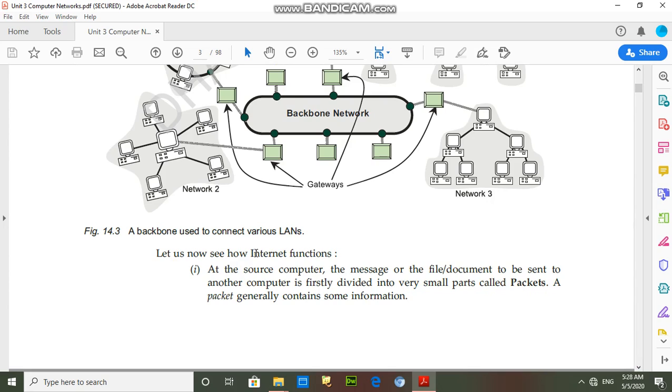Let us now see how the internet functions. So students, there are many protocols like the TCP/IP protocol, SMTP protocol, FTP protocol, and many more. First of all, we have to see how the internet is working, for example, the TCP/IP protocols. The working of these protocols is